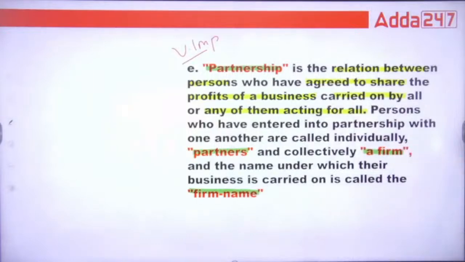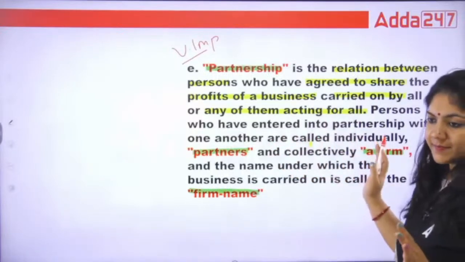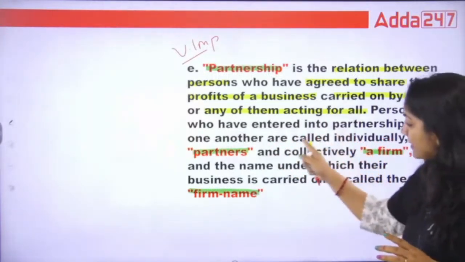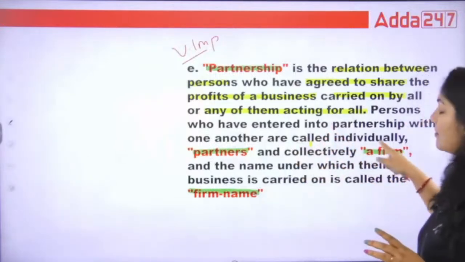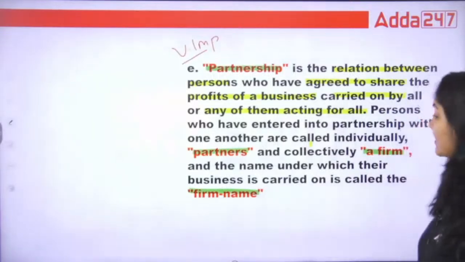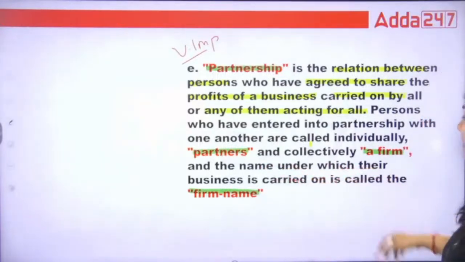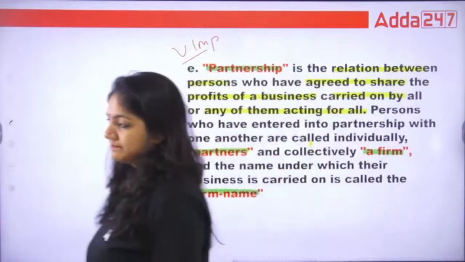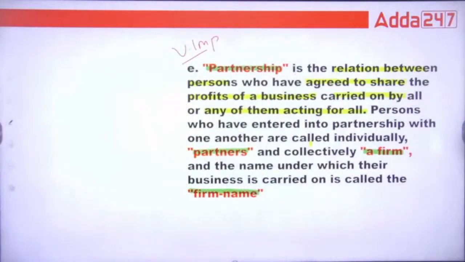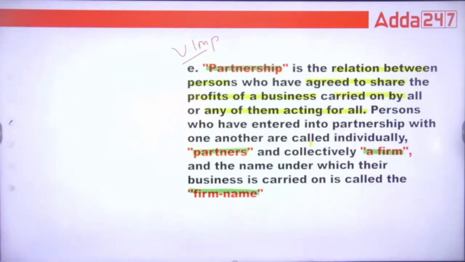What are partners? Persons who have entered into the partnership with one another are called partners. What is firm? The partners collectively are called the partnership firm. This is very important. And firm name: the name under which their business is carried on is called firm name. That's it. Is that okay, class? Done? So this is your partnership definition.